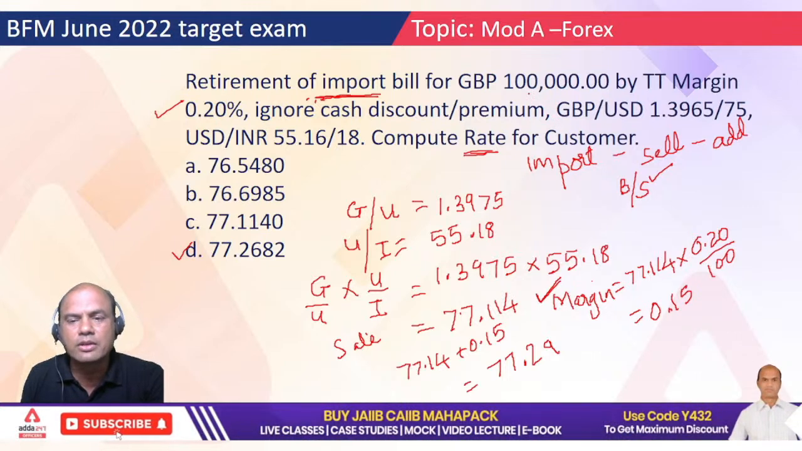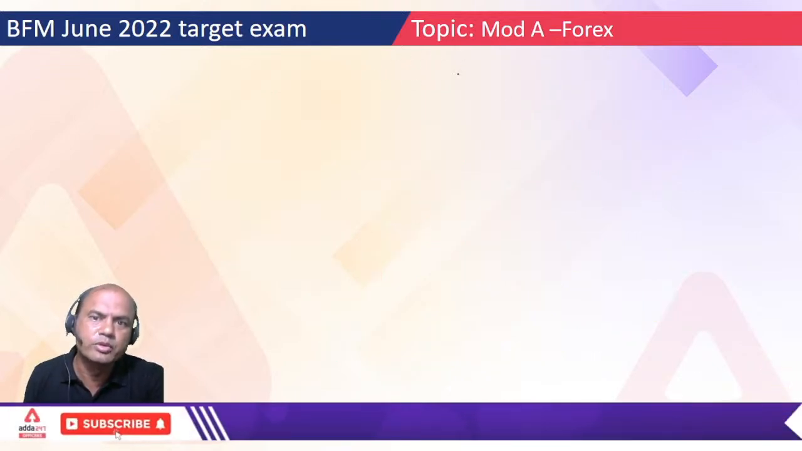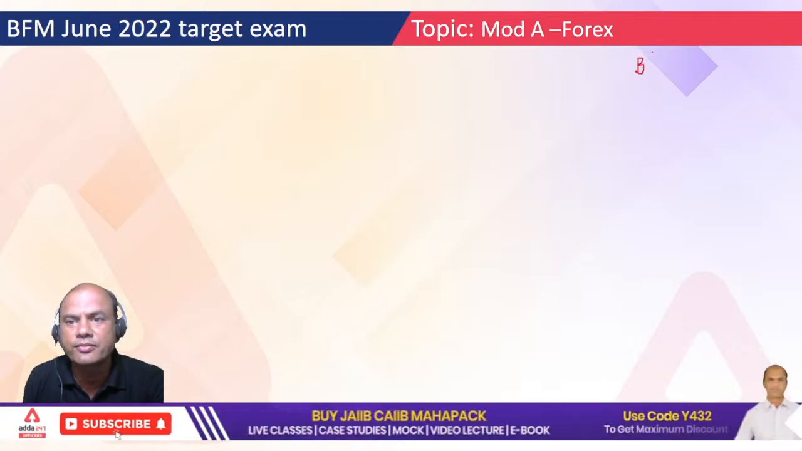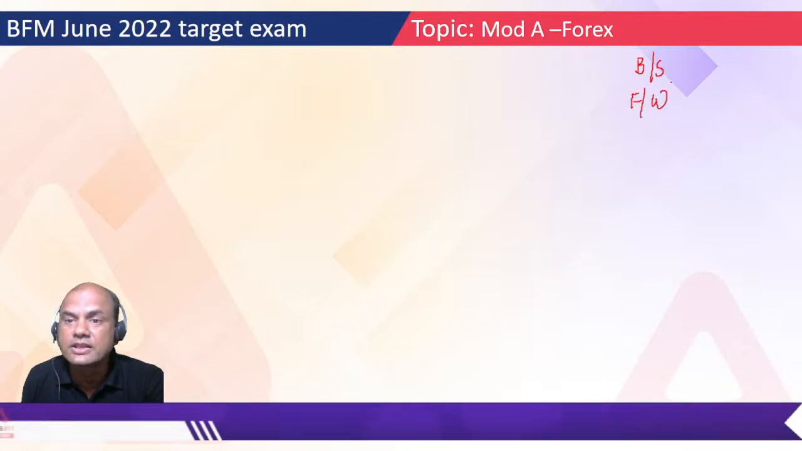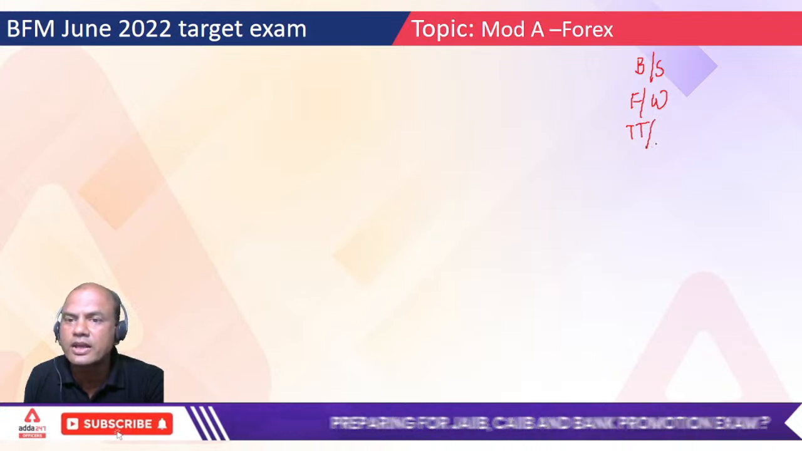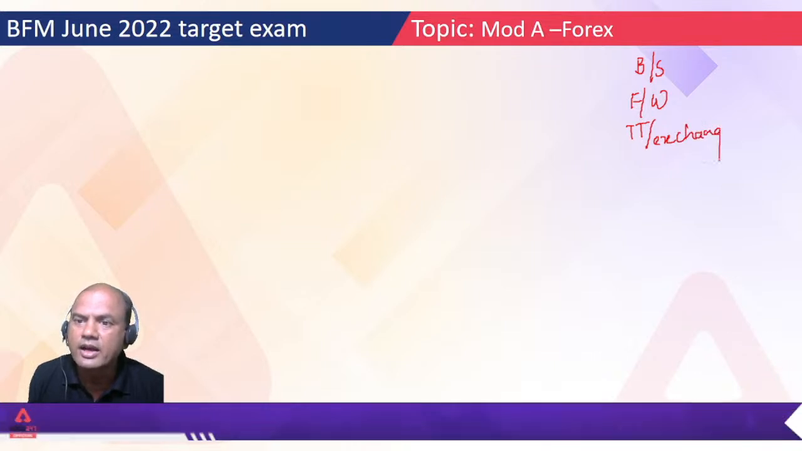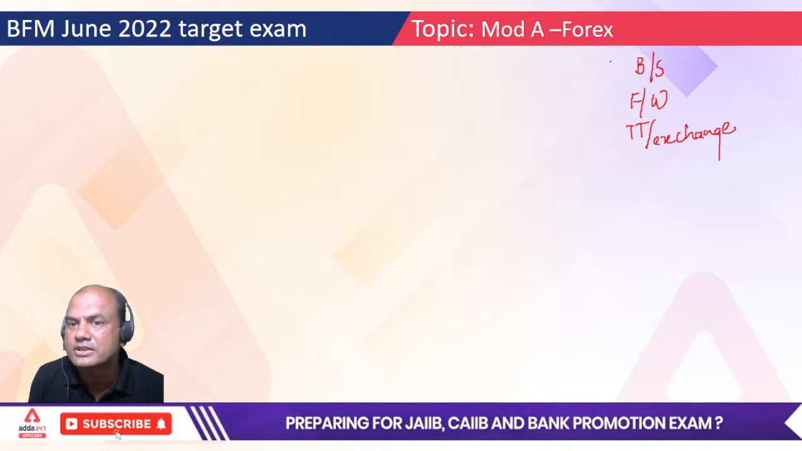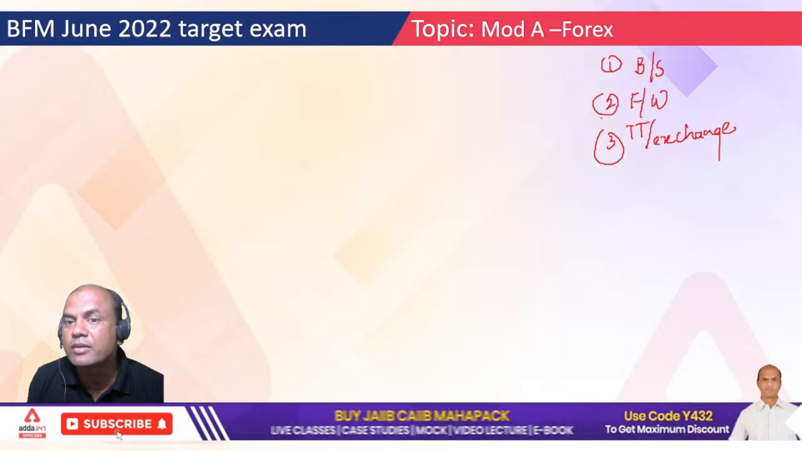I'll give you one thumb rule for this. Whenever you get any forex problem, use the simple logic of 3 steps. One is whether it's buy or sell. Second, forward rates. And third is TT margins or exchange margins. Use these 3 steps only. Don't interchange these steps. This is step number 1, this is 2 and this is 3. Never mix up the steps.